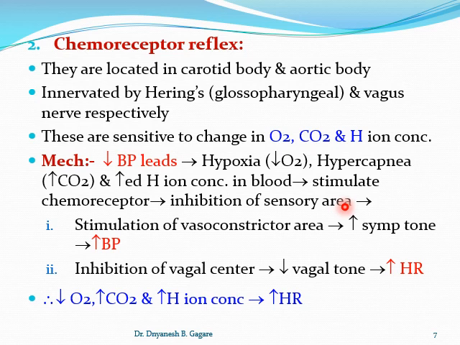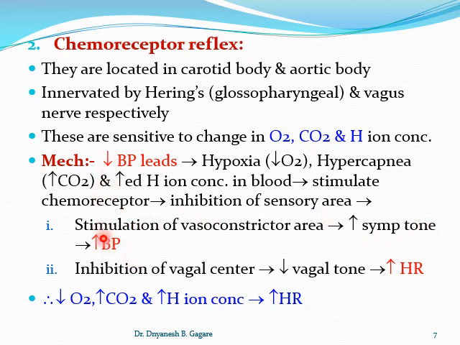the sensory area. We saw that the baroreceptor stimulates the sensory area, while the chemoreceptor inhibits the sensory area. Inhibition of the sensory area leads to two effects. The first effect: it leads to stimulation of the vasoconstrictor area, there is an increase in sympathetic tone and an increase in blood pressure.